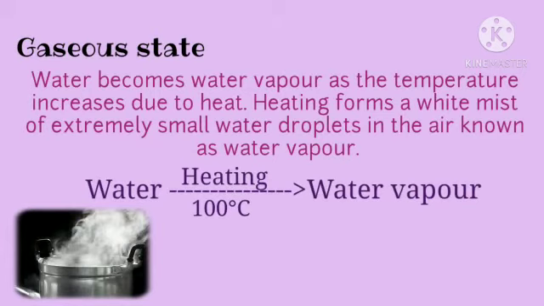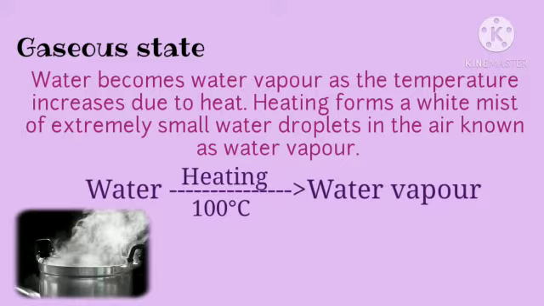Gaseous state, water vapor. Water's gaseous state is called water vapor. Water becomes water vapor as the temperature increases due to heat. Heating forms a white mist of extremely small water droplets in the air known as water vapor. Students, when we boil the water, if the temperature goes more than 100 degrees, water vapor starts to form. It looks like a white mist.